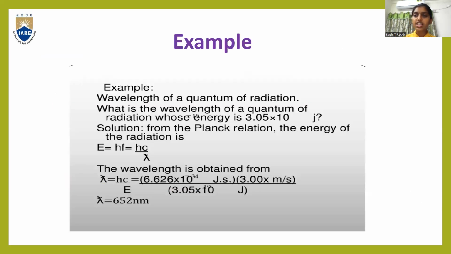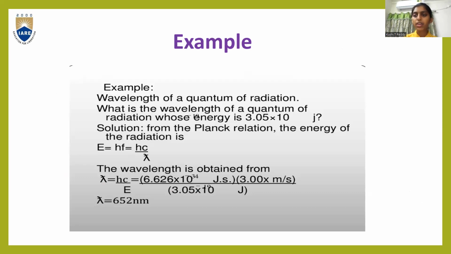So here is an example. Wavelength of a quantum of radiation is given. What is the wavelength of quantum of radiation whose energy is 3.05 into 10 joules second? So here energy is given. You have to find its wavelength. So what is the formula? E is equal to h nu or hf.